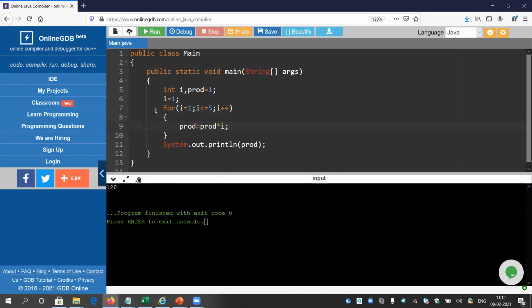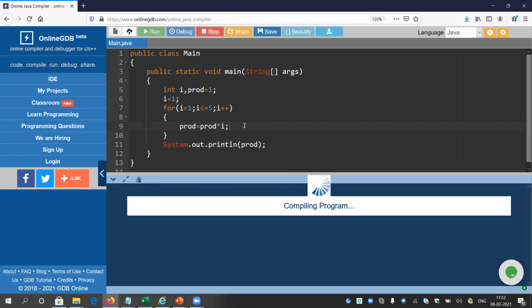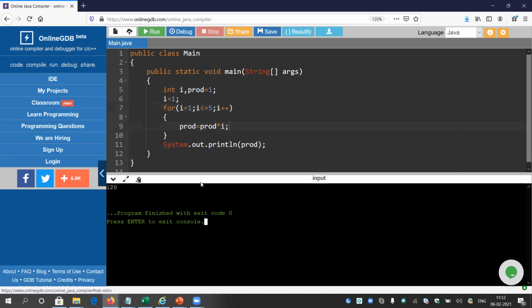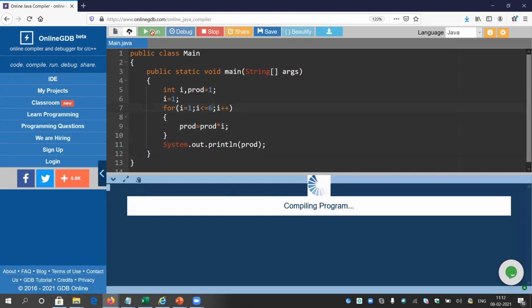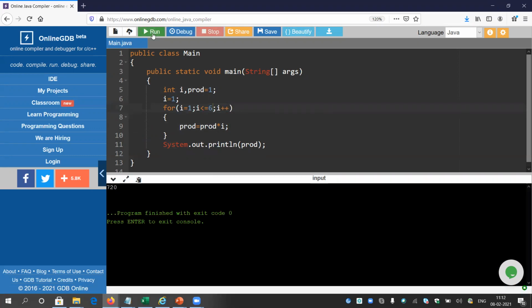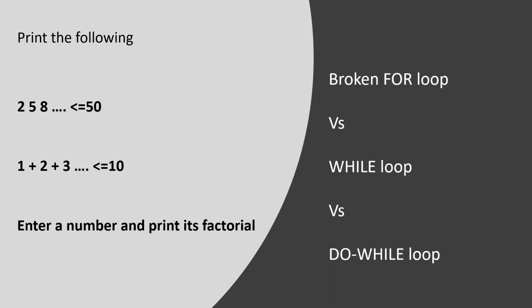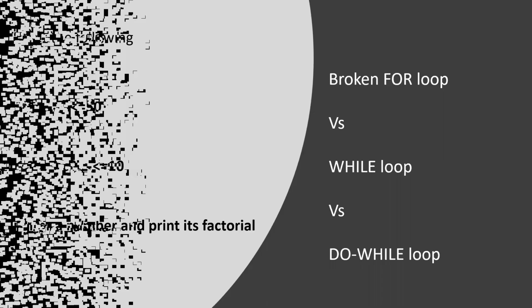If I can calculate the sum of the numbers, I can obviously calculate the product of the numbers as well in a similar way. So look, it is giving 120. If you give 6, it will calculate the factorial of 6. Okay, so that is the way. So by this way, I will solve multiple programs in this class.